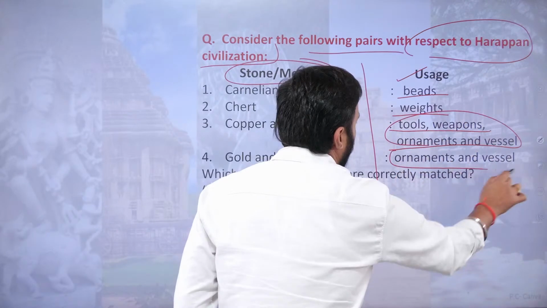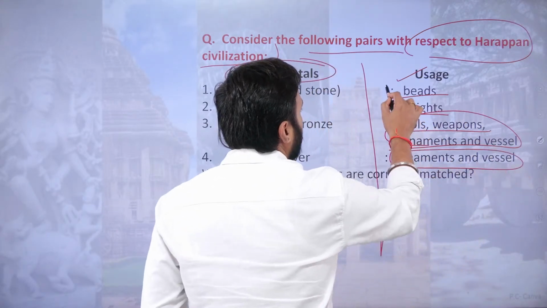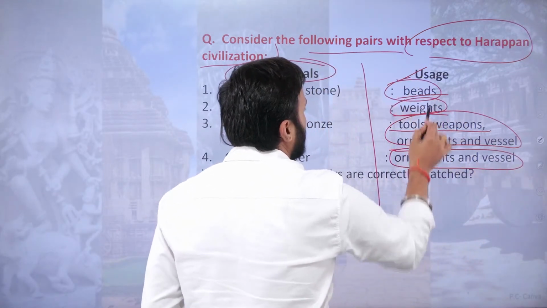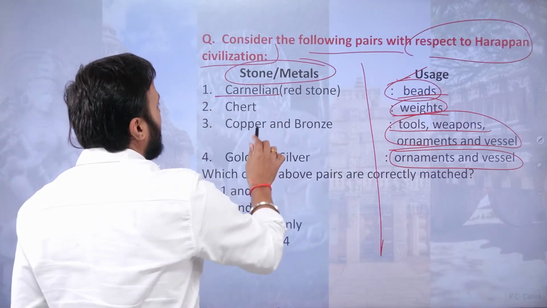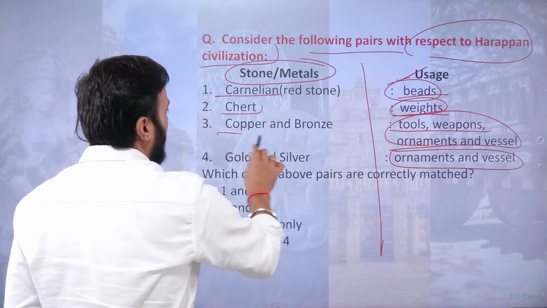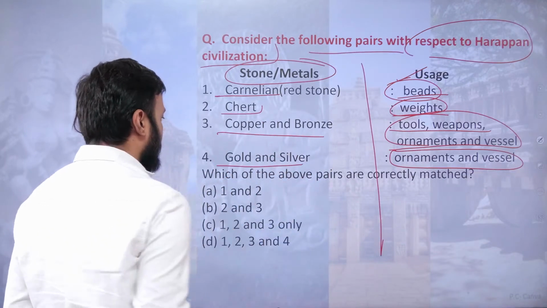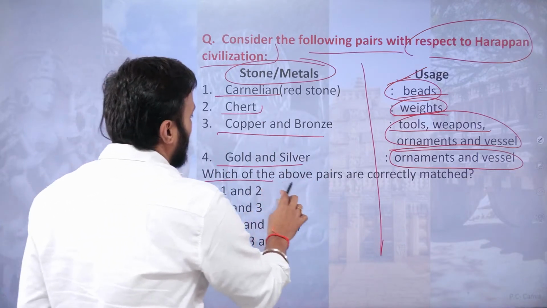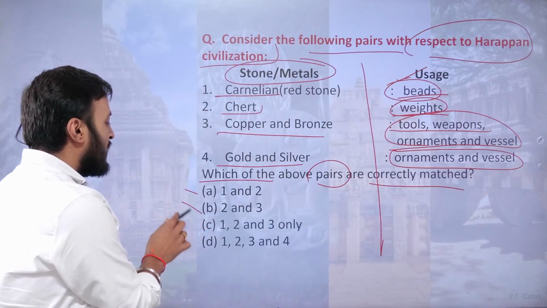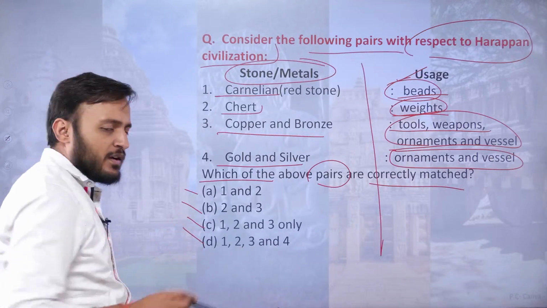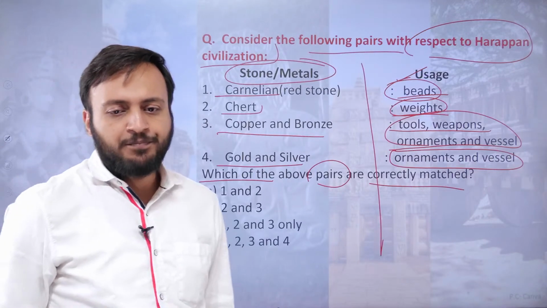On the stone side, we have carnelian, chert, copper and bronze, and gold and silver. Which of the pairs above are correctly matched? 1 and 2, 2 and 3, 1, 2, 3, or all of them?